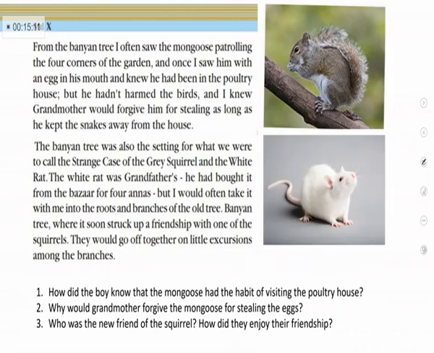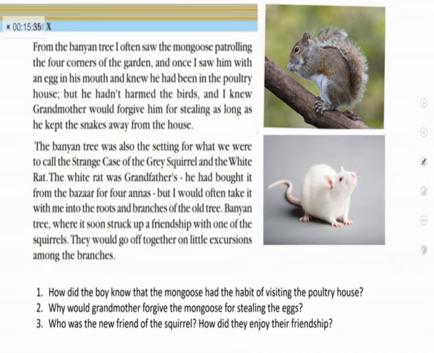See these two pictures? It is very cute, this white mouse, isn't it? And can you see a grey squirrel? Do you like these two ones? Yes. So, what is it? A strange affair was there with this grey squirrel and a white rat.